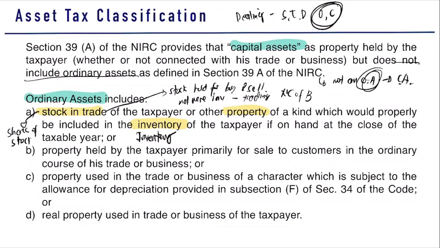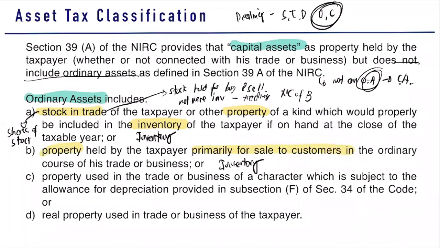Okay? So if ever we hold those shares of stock for trading, meaning not for mere investment, then it is an ordinary asset. And any property considered as your inventory is considered again an ordinary asset. Another ordinary asset is an asset or property held for sale to customers. This is still known as your inventory.